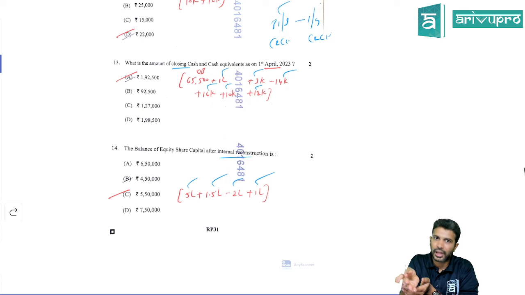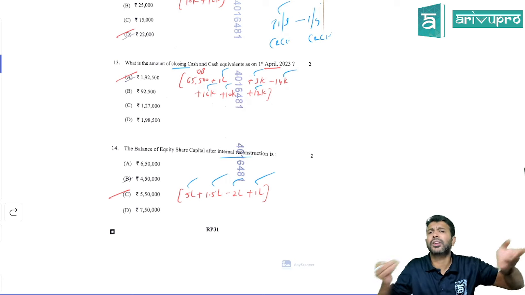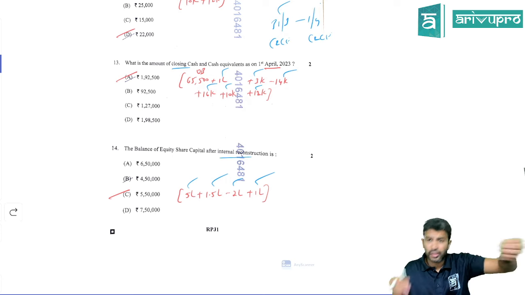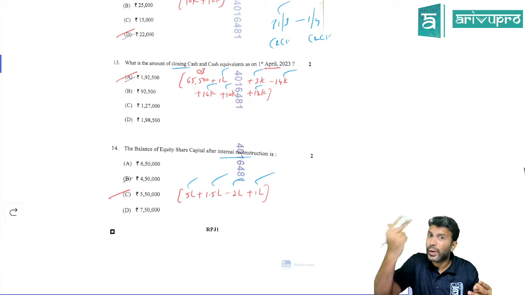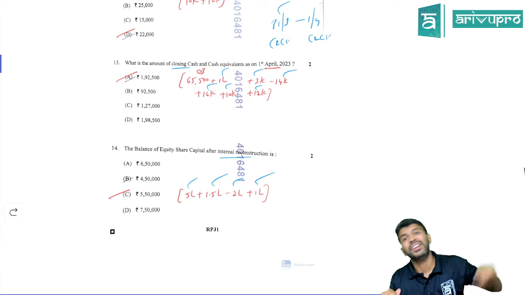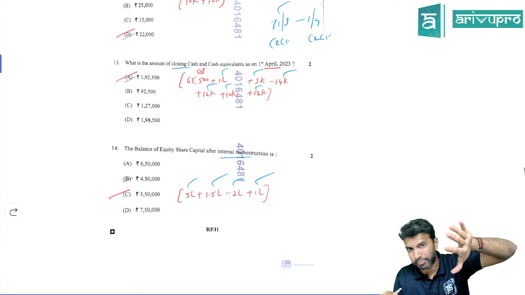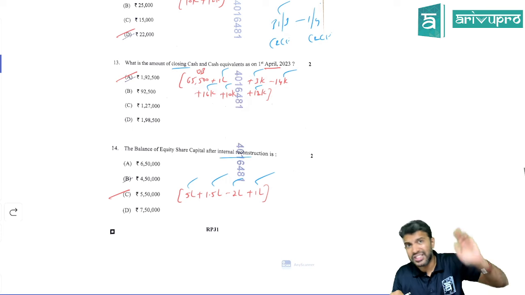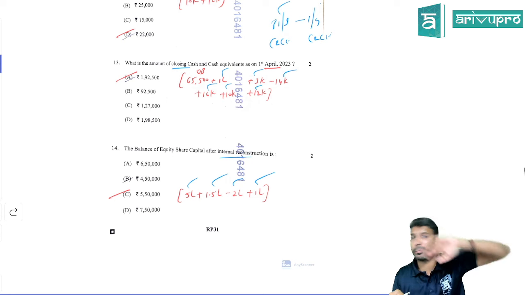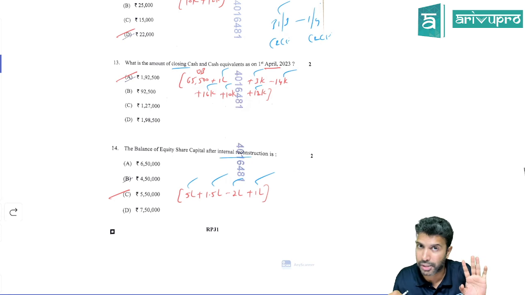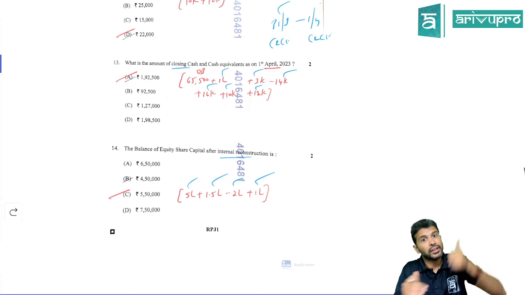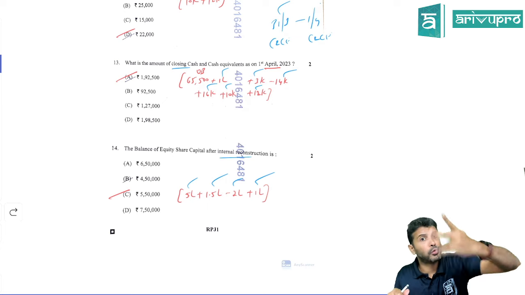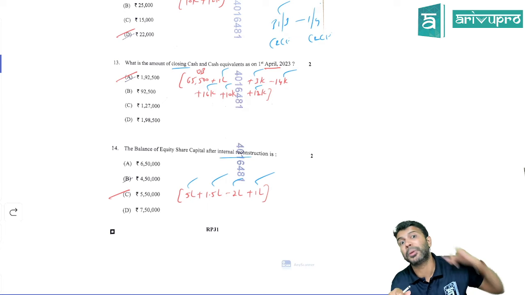If you can finish the MCQ portion within 40 minutes, you get 20 extra minutes to solve the remaining 70 marks. Otherwise, if you use 1 hour for MCQs, answering the entire 70 marks of descriptive paper within 2 hours is very challenging. Especially since we have seen the pattern that they ask a full question on amalgamation, a full question on consolidation, and a full question on preparation of financial statements.